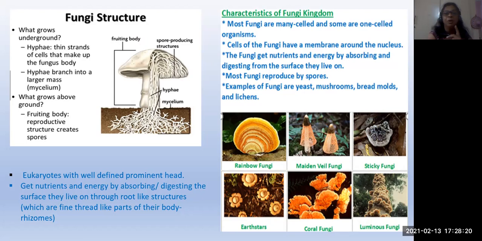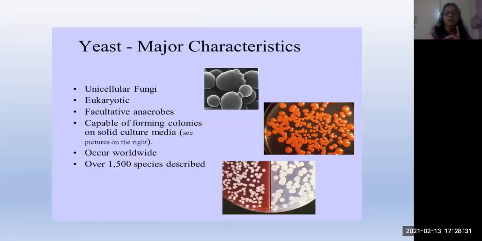Lichens are very, very important. They will ask mostly for a 2 marks question, what are lichens? These are a symbiotic type. The fungi and algae living together, then it is called what? Lichens. Okay. And next one, yeast.